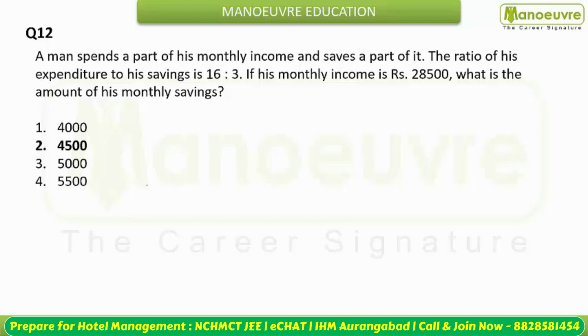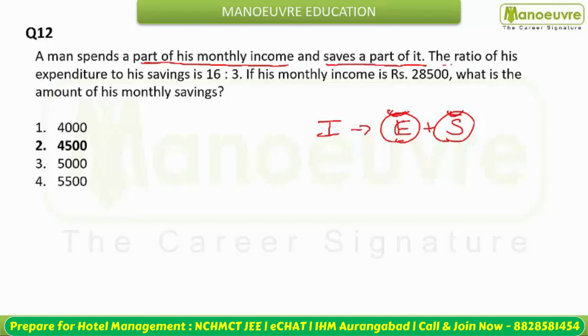Next is given to you. A man spends a part of his monthly income and saves a part of it. That means monthly income में क्या होता है बच्चों? You are given कुछ तो उसने क्या करा? स्पेंड किया है. That is expenditure है. And rest is what? Rest is his savings. इनकम दो ही पार्ट में डिवाइड होता है, expenditures and savings.